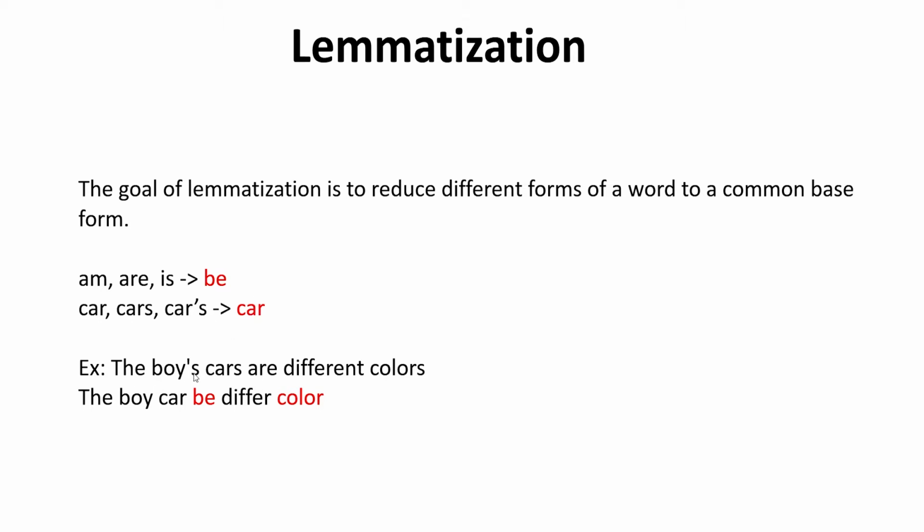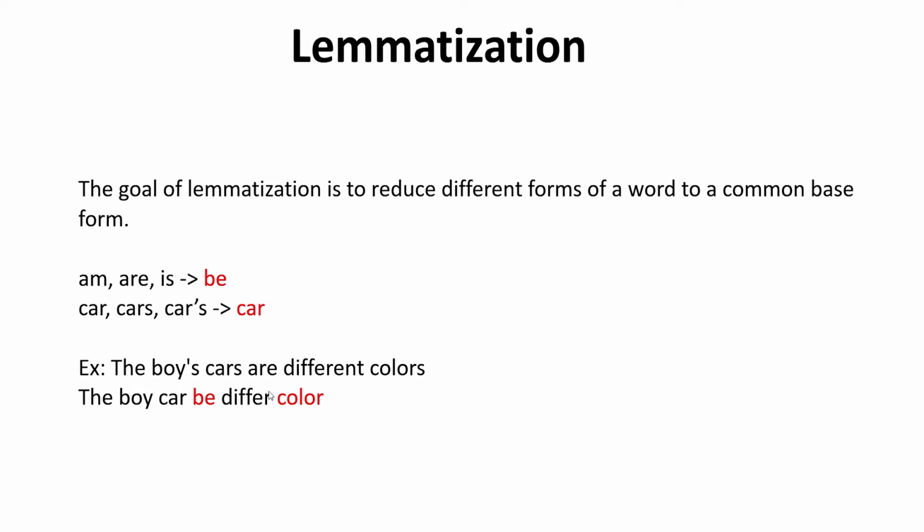And here we have one example. The boys' cars are different colors. This is the original example, and after applying lemmatization, the sentence would become something like this: the boy car be differ color. Cars will become car, are will become be, different will become differ, and colors will become color. So this is the original sentence and this is the lemmatized sentence, where we have reduced all the words to their base form.